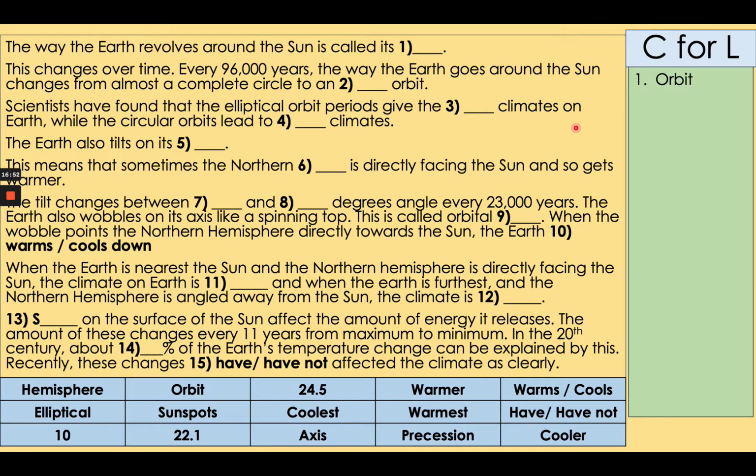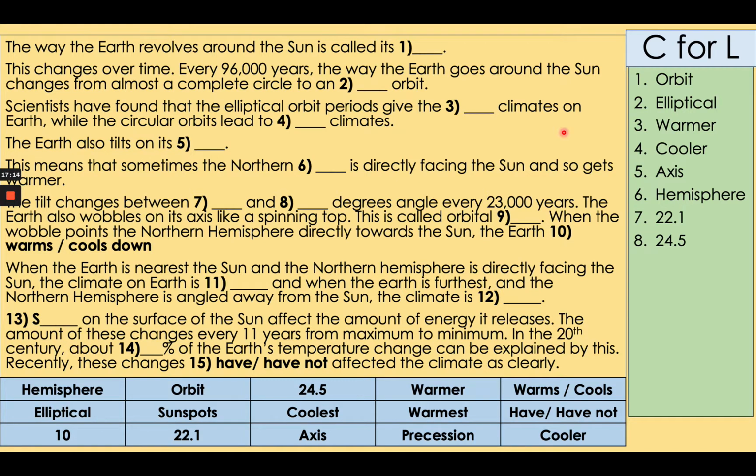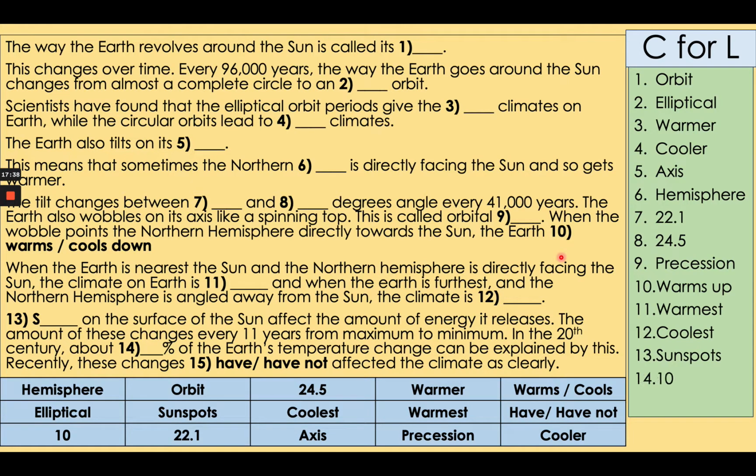So number 1, orbit. 2, elliptical. Elliptical means not circular, the one where it was widest. 3, warmer climates. 4, cooler. 5, axis. 6, hemisphere. 7, 22.1. 8, 24.5. 9, precession. 10, warms up. 11, warmest. 12, coolest. 13, sunspots. 14, 10%. 15, have not.